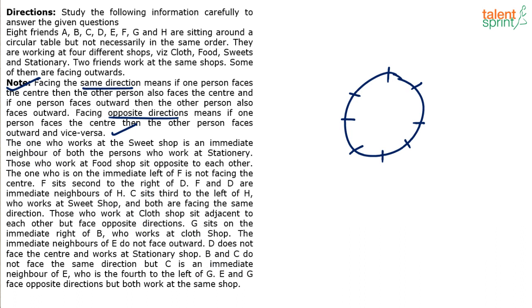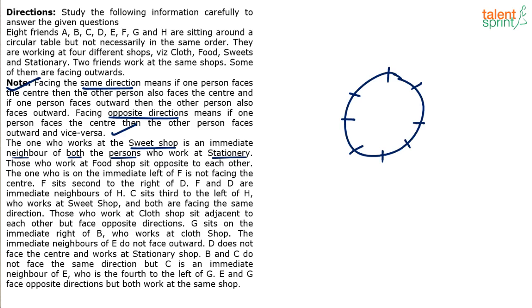Now, I don't have to start from the first clue itself. I have to find out the best clue, the best starting point. Now, look at the first point here. The one who works at the sweet shop is an immediate neighbor of both the persons who work in stationery. So, whoever is working in sweet shop is an immediate neighbor of both the persons who work at stationery. So, basically, sweet shop will be sandwiched between stationery shops. Stationery, sweet, stationery. It should be that way.